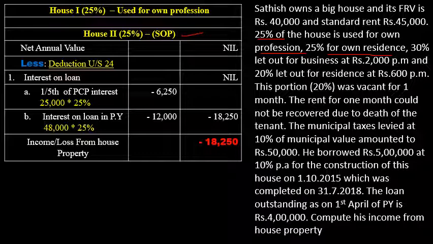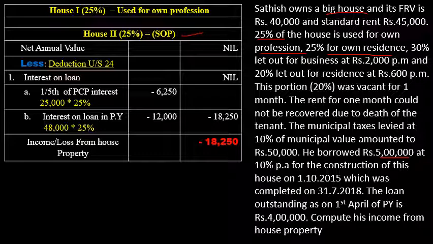Net annual value is nil, less deduction under section 24, interest on loan. In that there are two parts: 1/5 of PCP interest and interest on loan in previous year. I have already explained that concept. Here the loan is borrowed for the construction of the big house, which includes 4 properties, 5 lakh, and which includes 4 units. The loan amount should be divided among the 4 houses. That calculation I have explained in the previous video. So here it is just the application of those values.